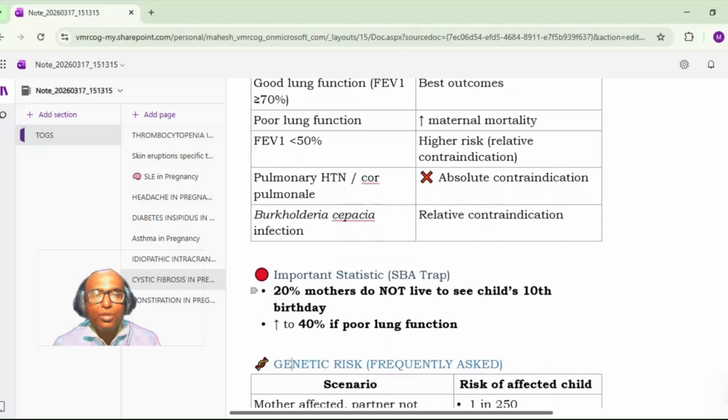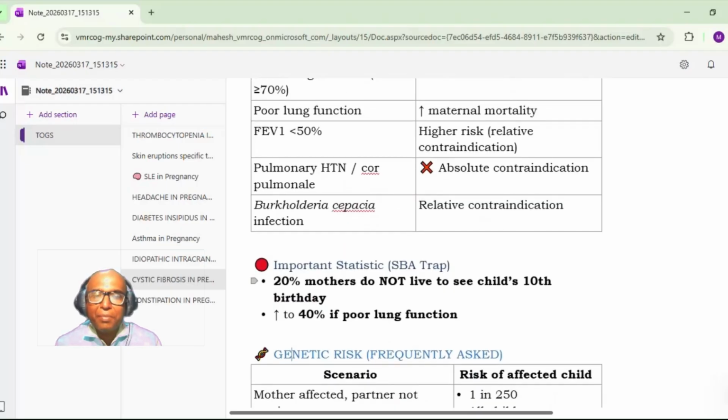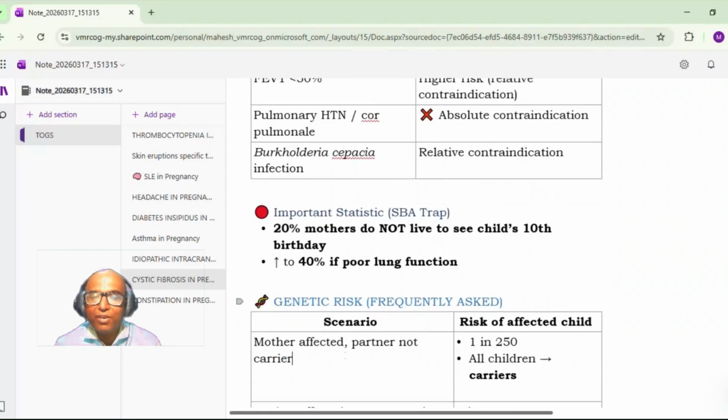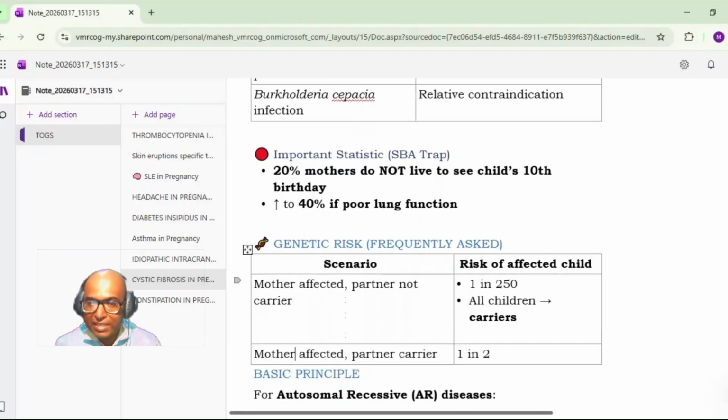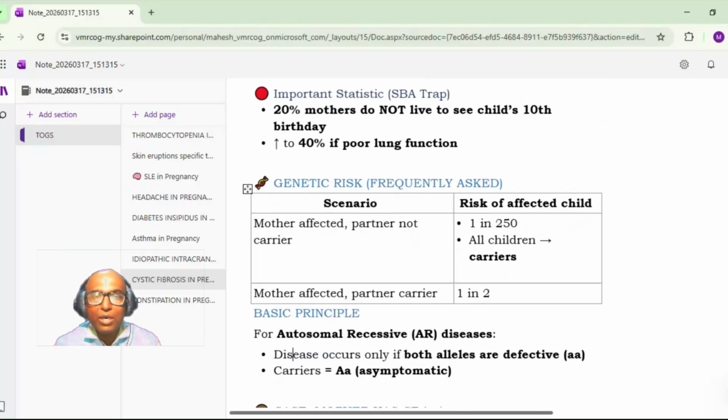Important figures: 20% of mothers do not live to see the child's 10th birthday. So 1 in 5 mothers will not see the child's 10th birthday, and this mortality will be increased if there is poor lung function. It will be increased to 40% if there is poor lung function. That is why FEV1 is going to be the most important parameter in these patients.